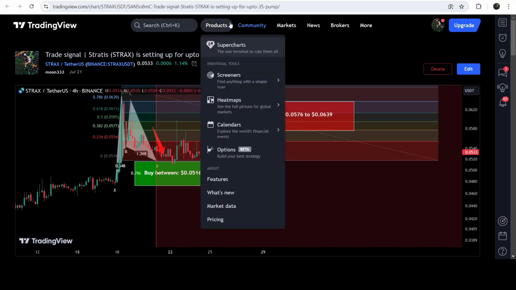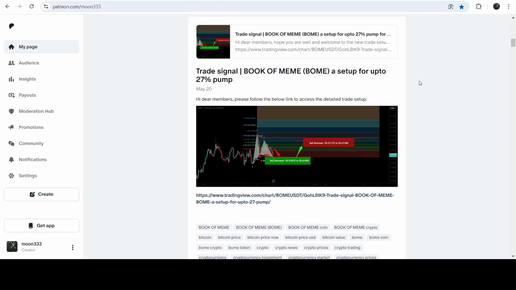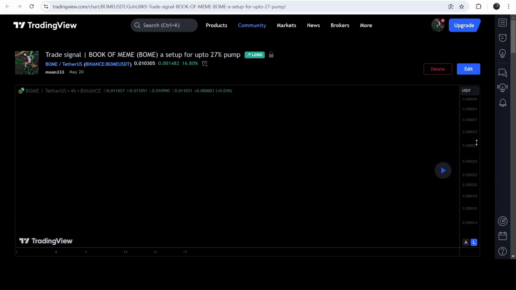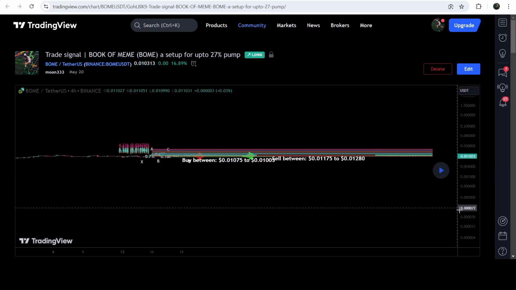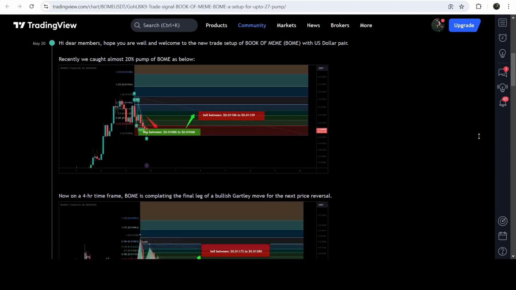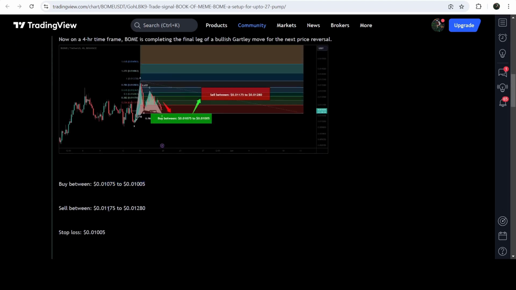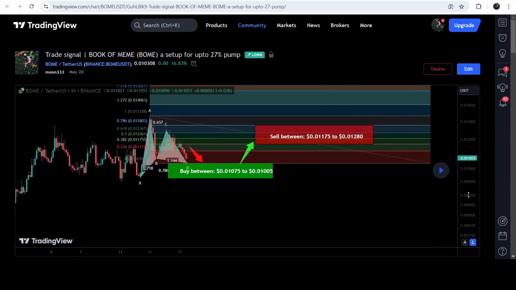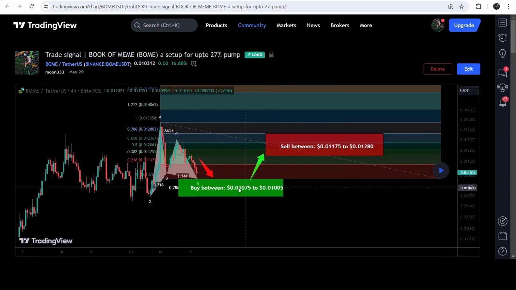And first of all, let me begin with my most recent trade signal for Book of Meme that I shared with my members on 20th of May 2024. And that was a harmonic bullish reversal Gartley pattern that Book of Meme was completing on a 4-hour time frame chart with the US dollar pair. You can see it was about to enter the buying zone. And this was a complete trade setup, a buying zone and the sell target zone and the stop loss. And I told my members that we can expect some further drop, and once it enters inside this buying zone, then we can expect another reversal from here.